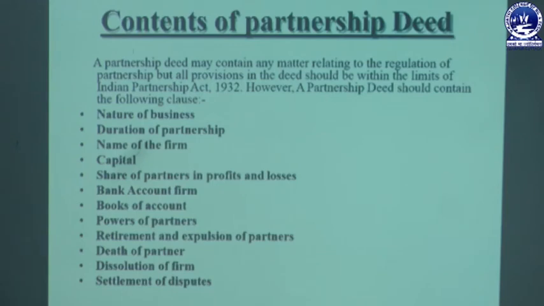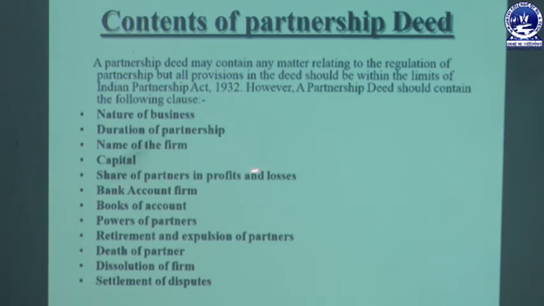The next one is the name of the firm. That means when the partnership business is carried on, the business name must be mentioned. Where there is no name, there is no partnership firm. Then the capital, which is very important. The persons who enter into the partnership business are called partners. They must contribute their money or money's worth relating to the partnership business, and that money or money's worth is known as the capital of the partnership business.